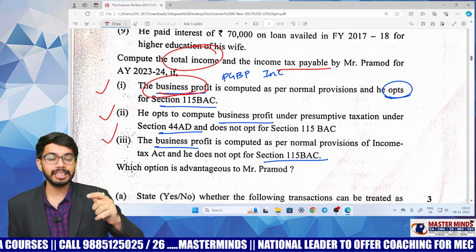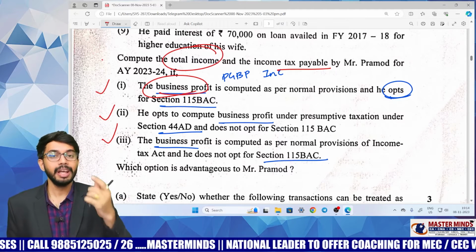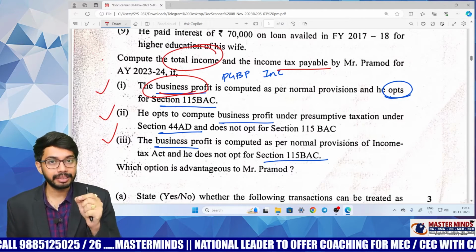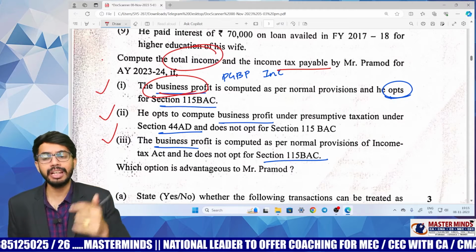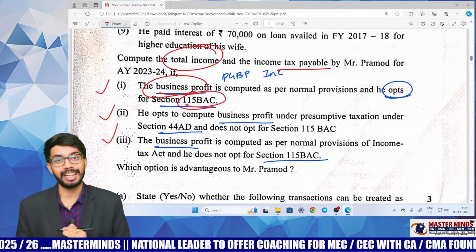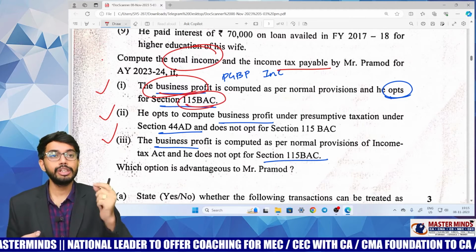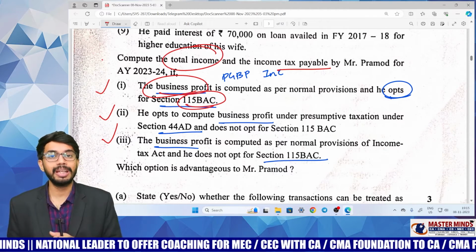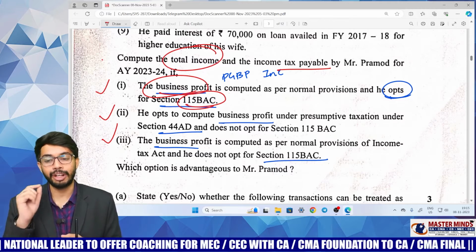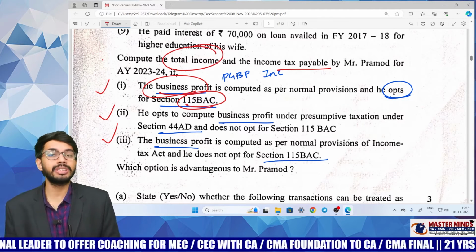In the first case, when you are calculating total income, you should consider SSC has chosen 115BAC concessional tax rates. In the second case, you should consider SSC has chosen presumptive income under section 44AD and does not choose concessional tax rates.